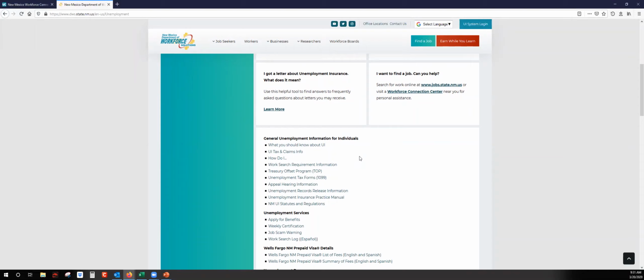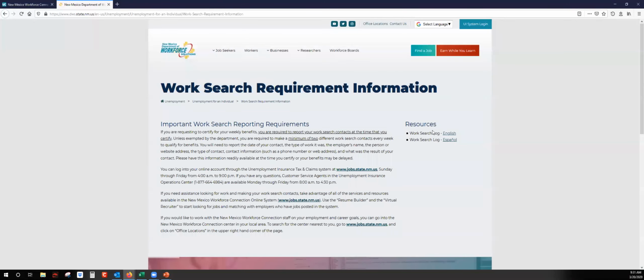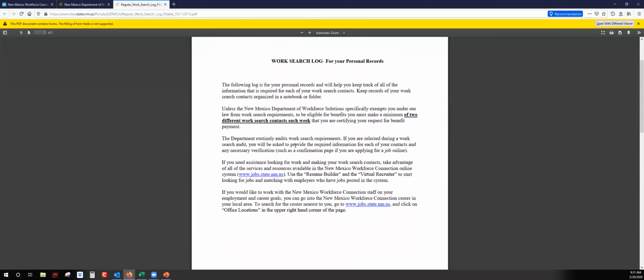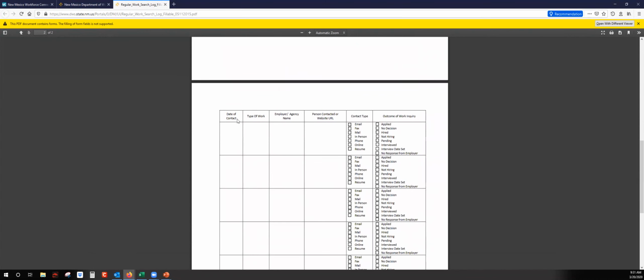I talked about the work search log that you can access online as well. So you can go to work search requirement information, and here are your logs in either English and Spanish. And here's the information.